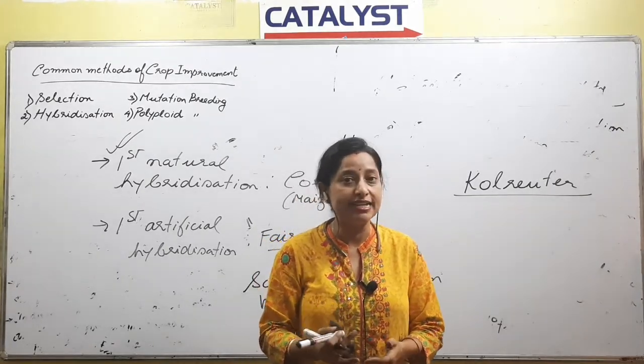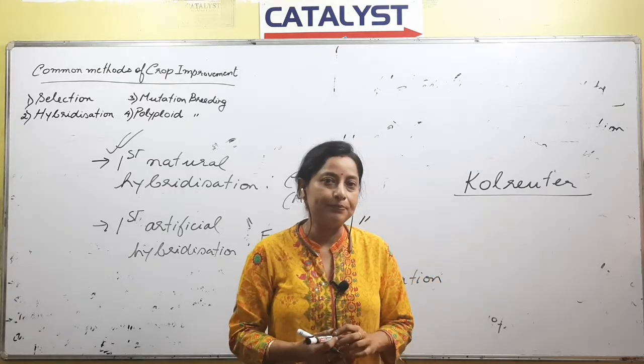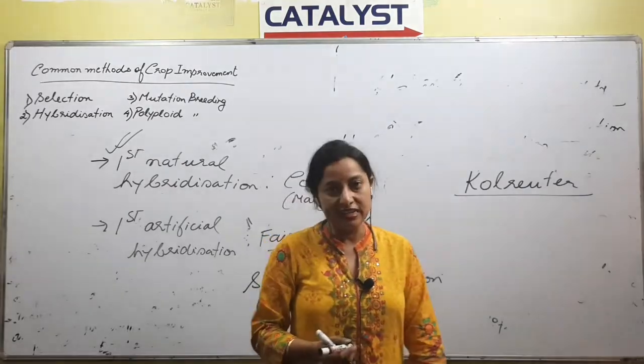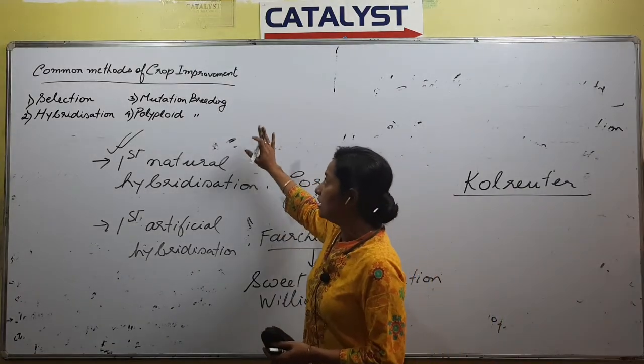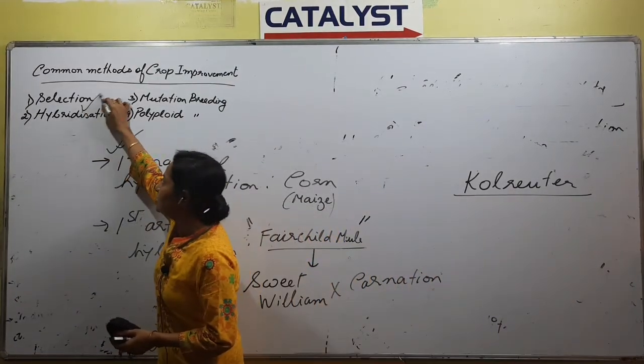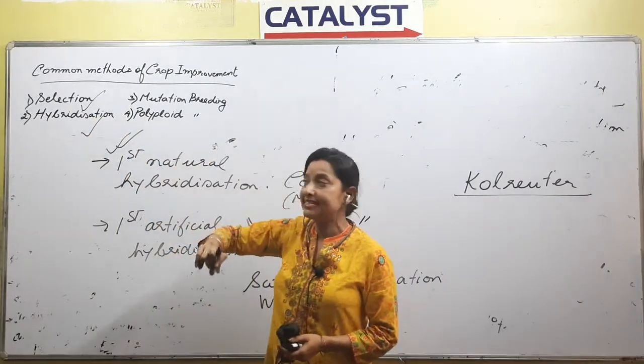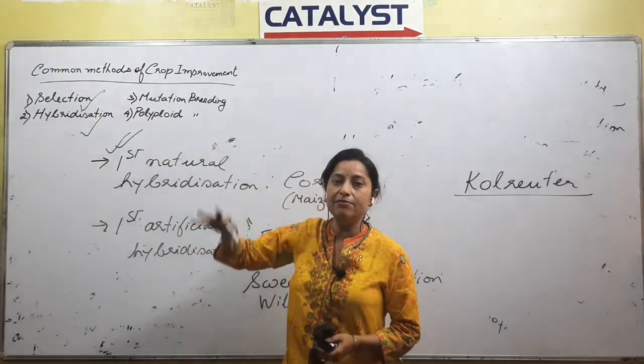So this is what we have studied till today. We have been talking about common methods of crop improvement. Today we completed two, selection and hybridization. In the next class we will be talking about the remaining two. Right, thank you.